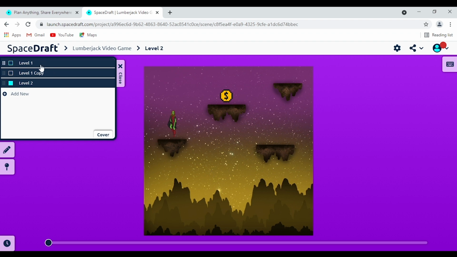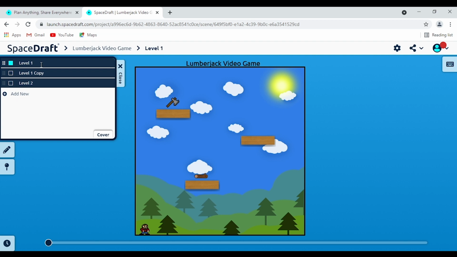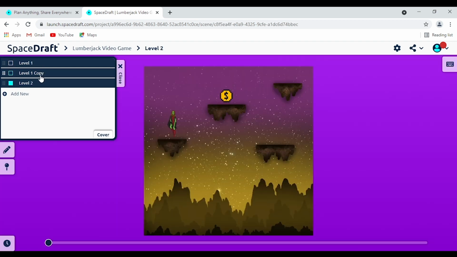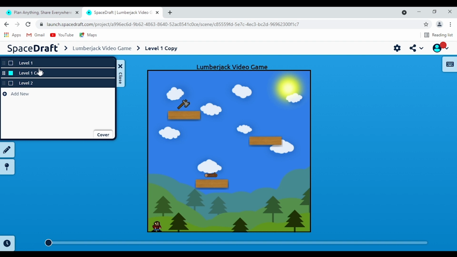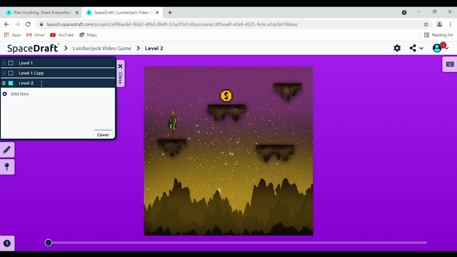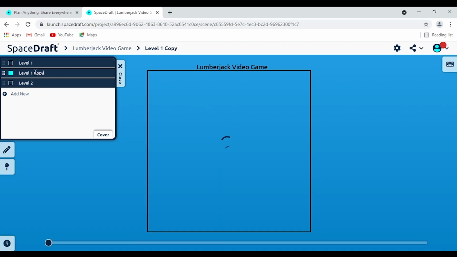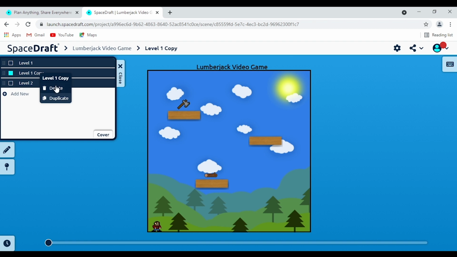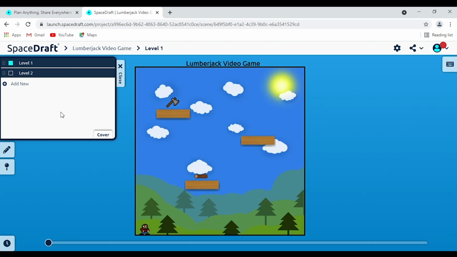So this way, if you were to illustrate the entire game that you're making or the entire play that you're writing, whatever it is that you're using SpaceDraft for, you can showcase all the different levels, all the different areas that you want to cover, and you can put it in a really easy to access way so that people can just trawl through them and see all the different stuff that you want to say. It's certainly really helpful, isn't it? And if we don't want this Level 1 Copy that we duplicated, let's just right-click on it and press delete, and then it's gone and we no longer care about it.